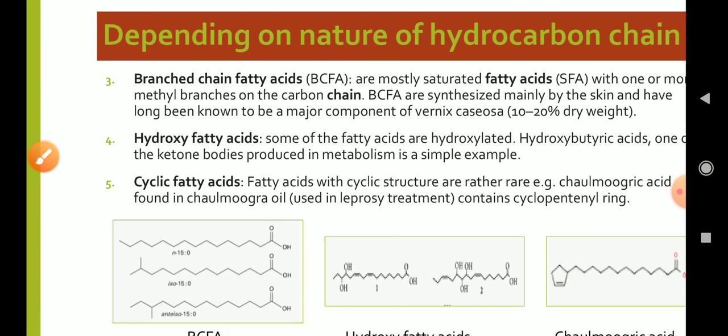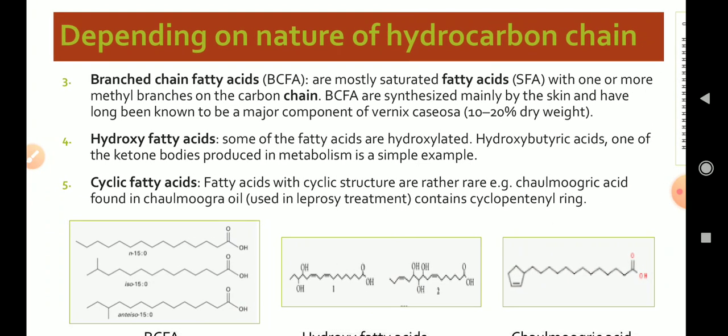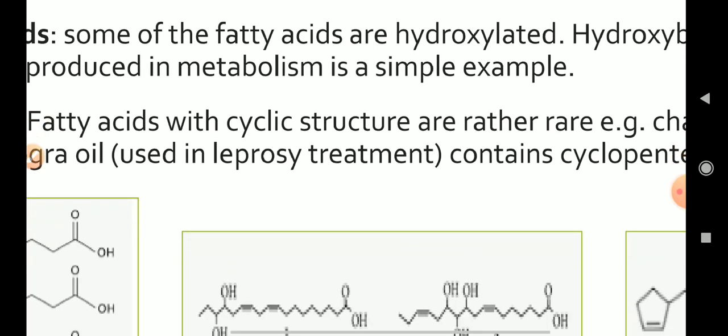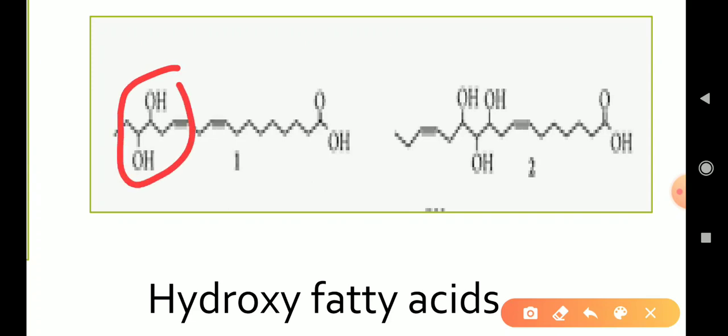Now, the fourth one is the hydroxy fatty acid. Some of the fatty acids are hydroxylated. Hydroxybutyric acid, one of the ketone bodies produced in metabolism, is a simple example. This is an example for hydroxy fatty acids, in which there is a hydroxy group on the unsaturated aliphatic chain.